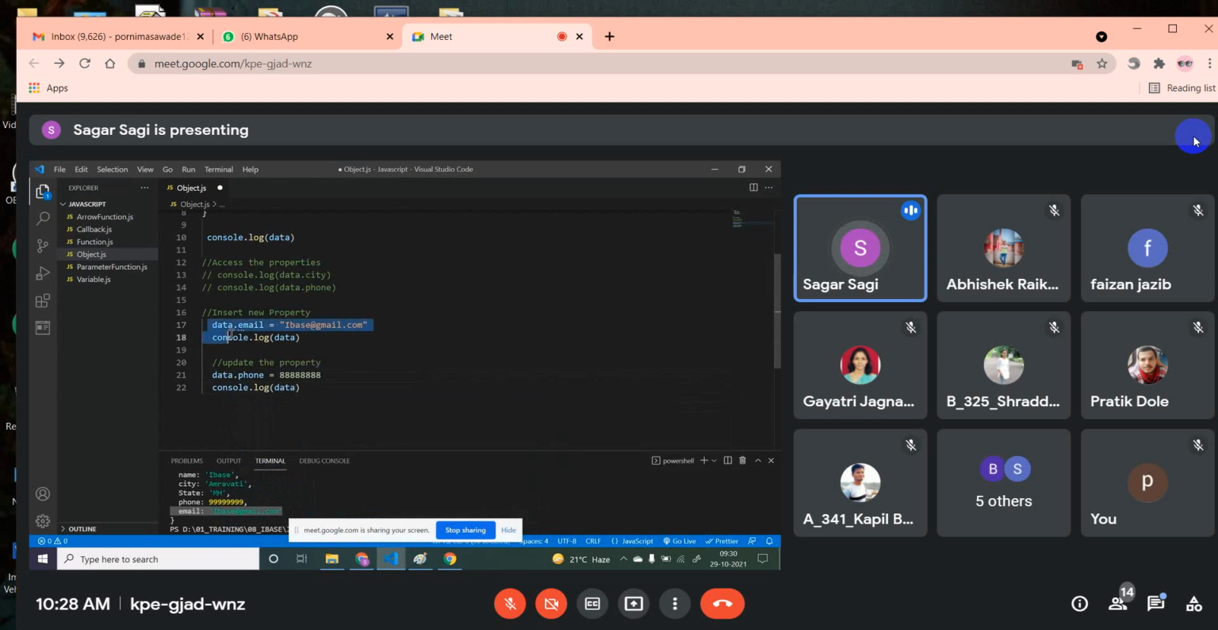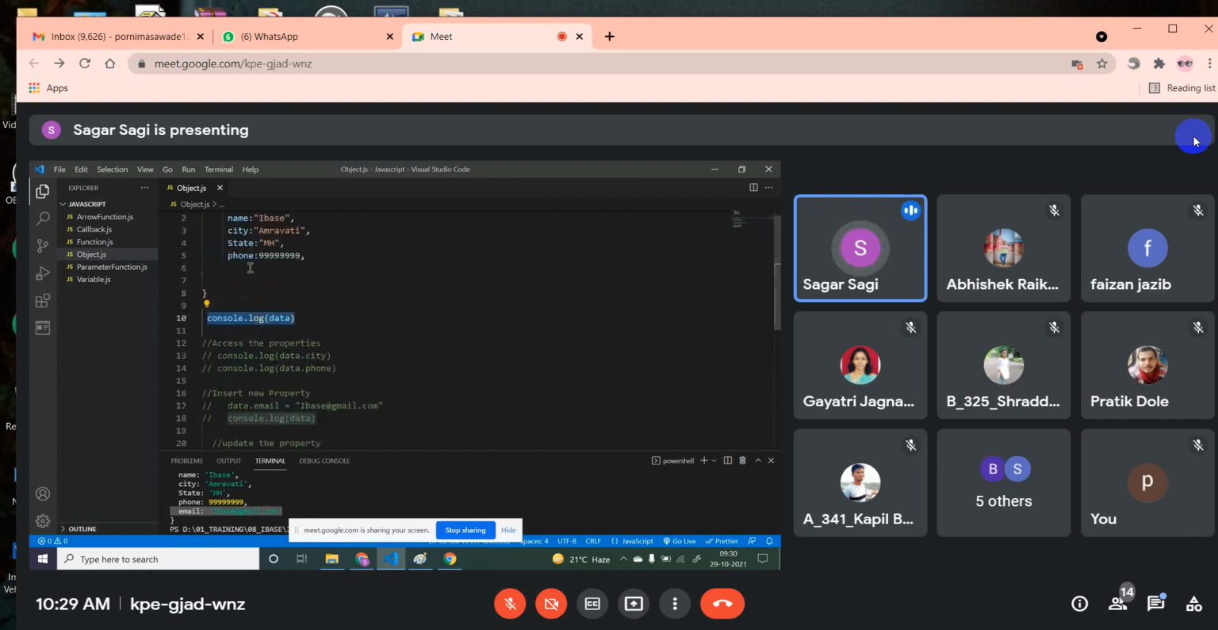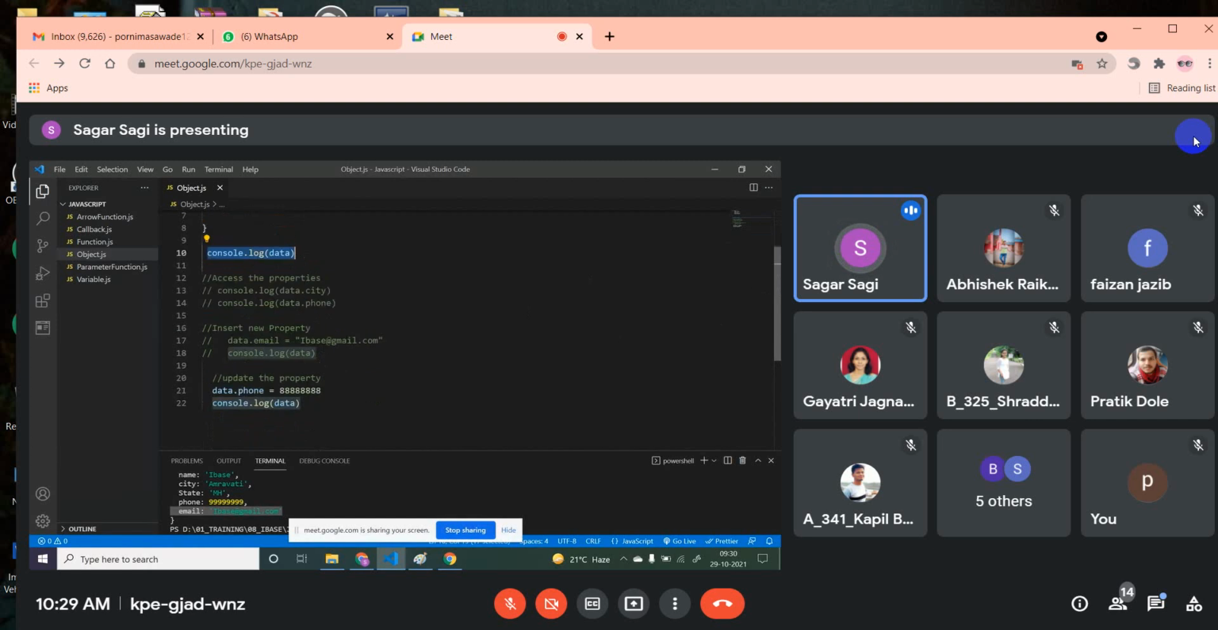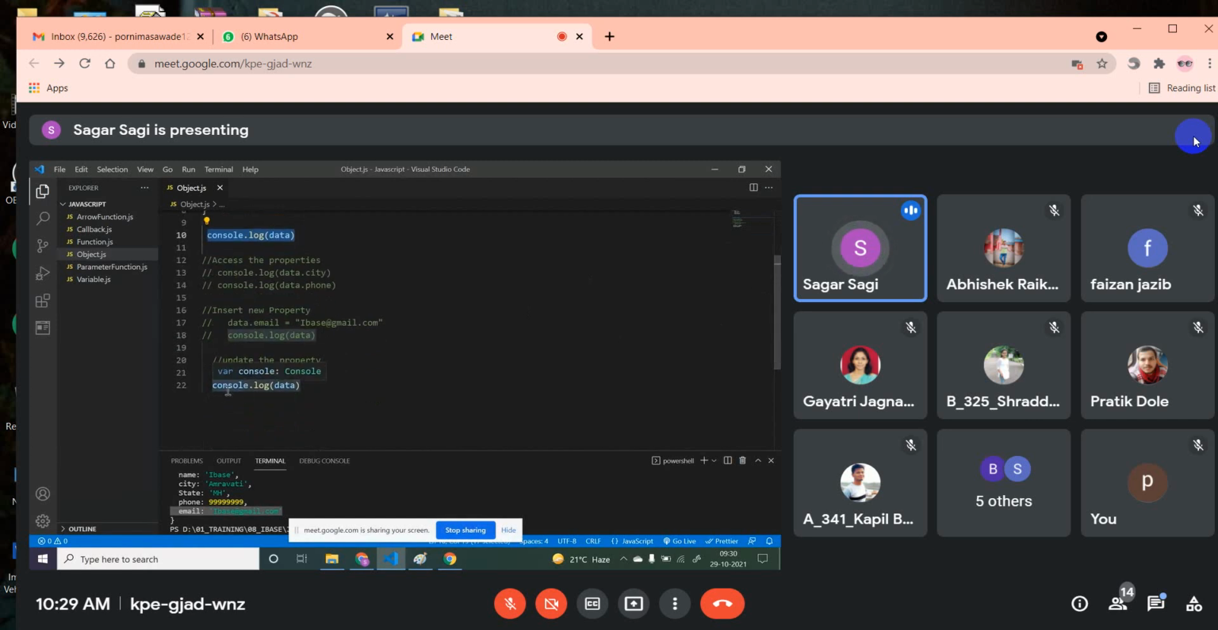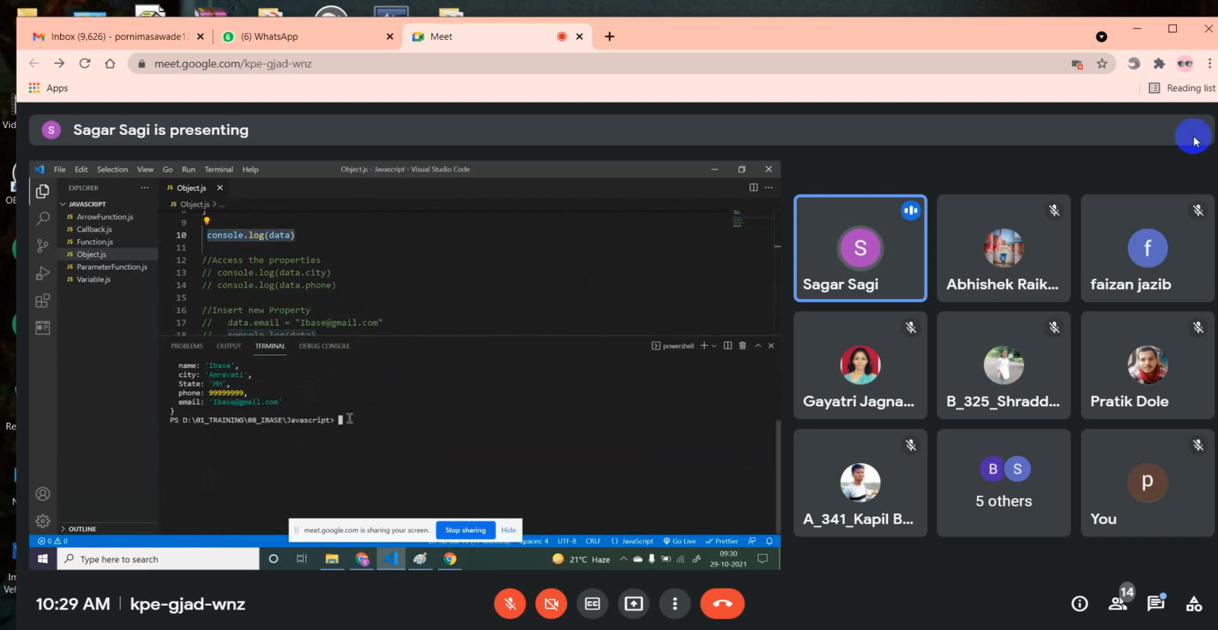As of now, I am just commenting this line so that this line will not execute. Done. So first time whenever our data object is printed, the value of phone will be 9999. Then we did some update. Then again we are trying to print the object. That time our phone value should be 8888. Let's see whether we are getting it or not. So let me clear this. Now execute it. Now see, first time it was 9999, then it was 8888.